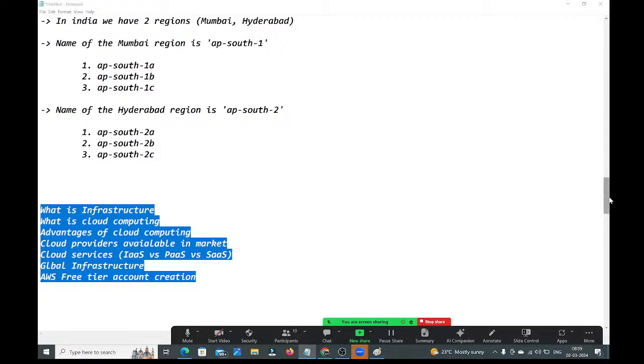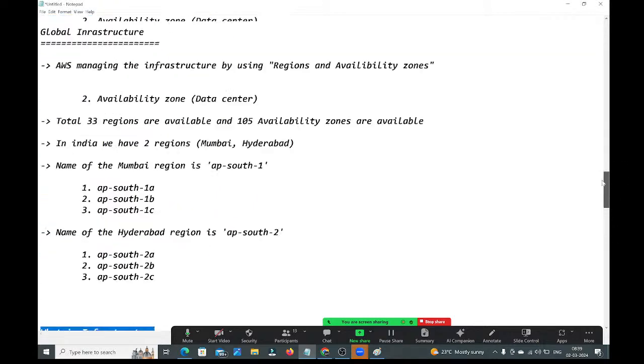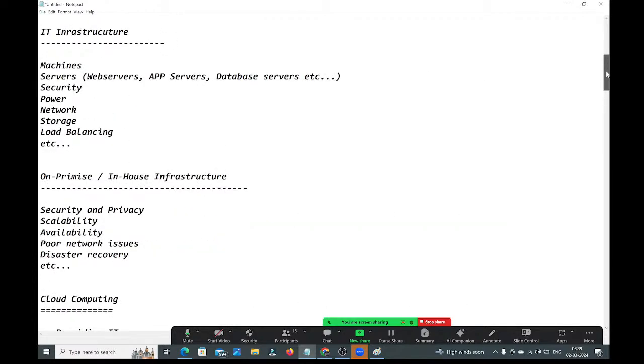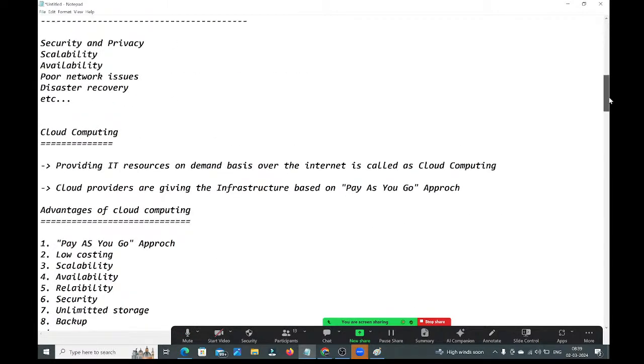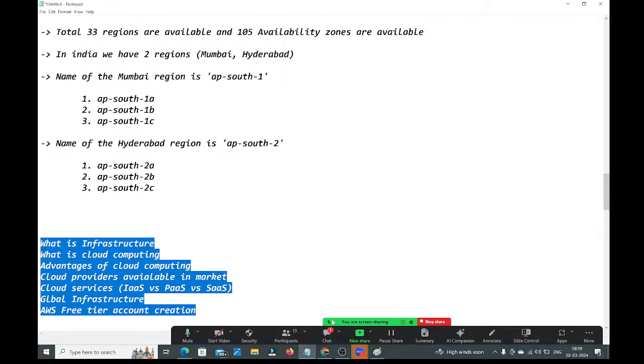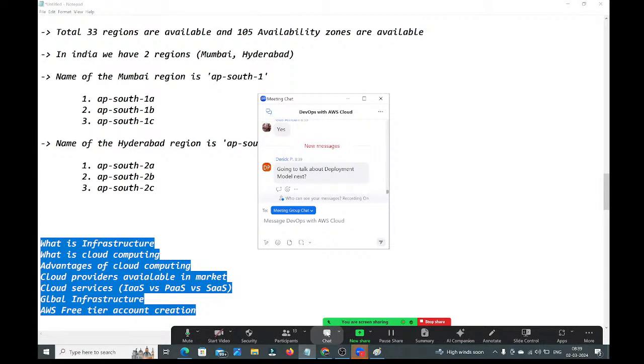I will share these notes on today's recording, so please go through these notes once. We will continue the remaining things in the next session. Next session is on Monday. Tomorrow is Sunday, right? Next session is on Monday. Monday we will discuss, guys, I remembered yesterday's session, I haven't shared.